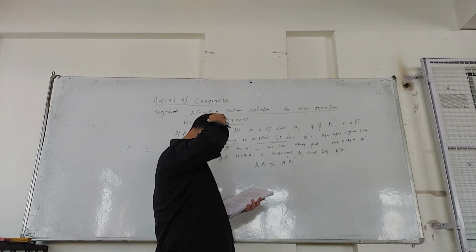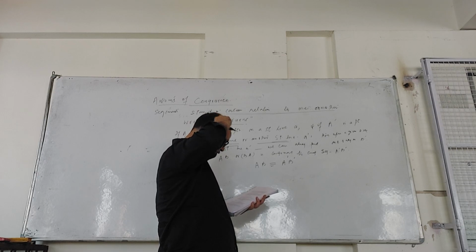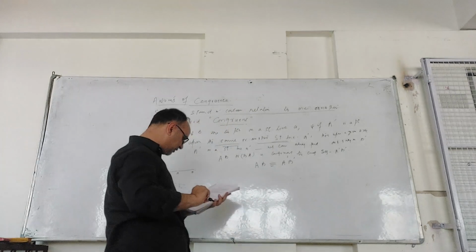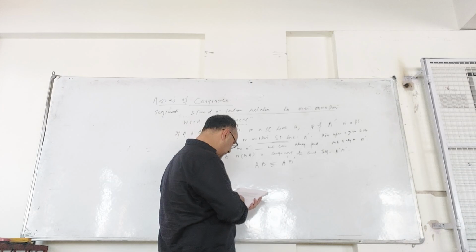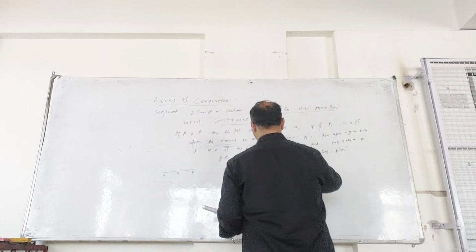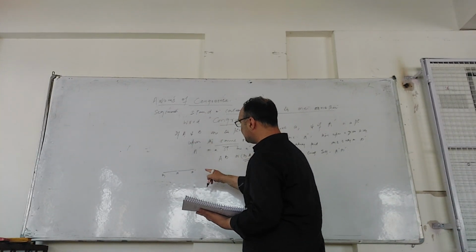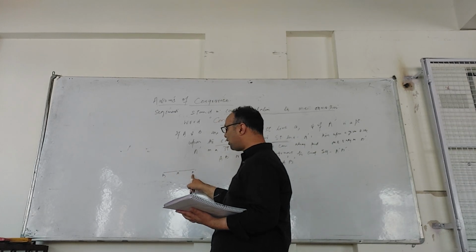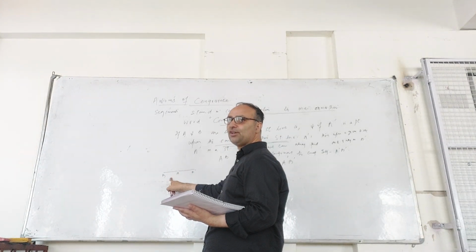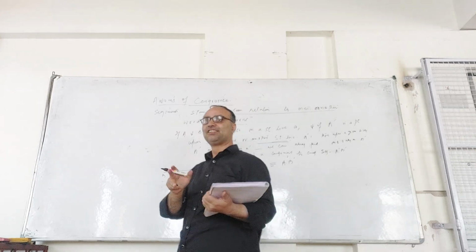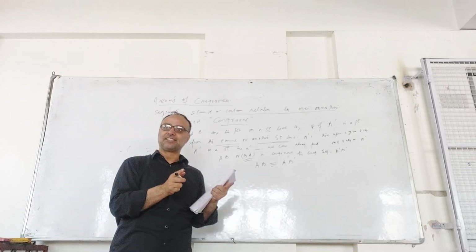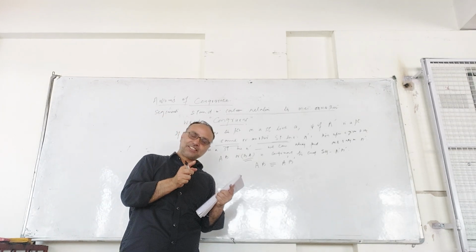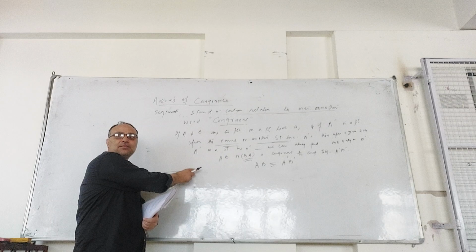Upon a given side of A prime on the straight line, we can always find a point B prime so that the segment AB and A prime B prime are congruent. So if there is a given straight line AB, there is another straight line which may exist on the same plane or not.